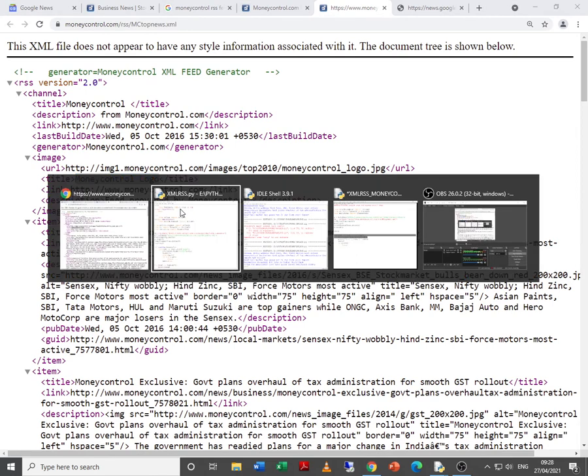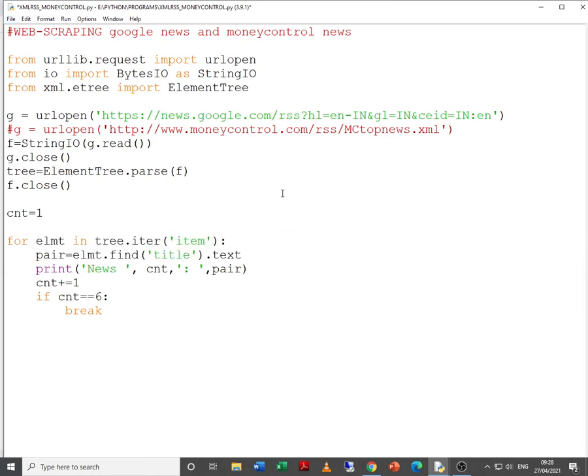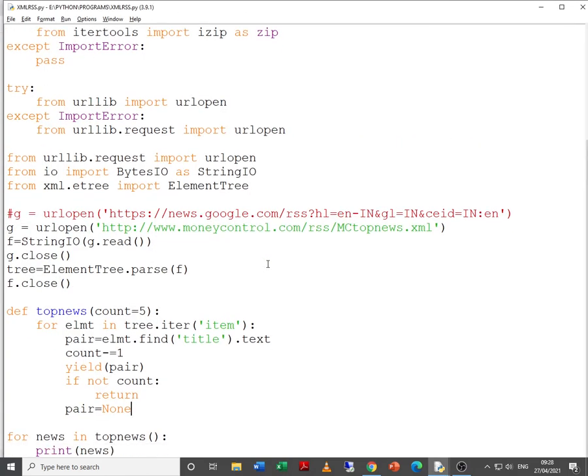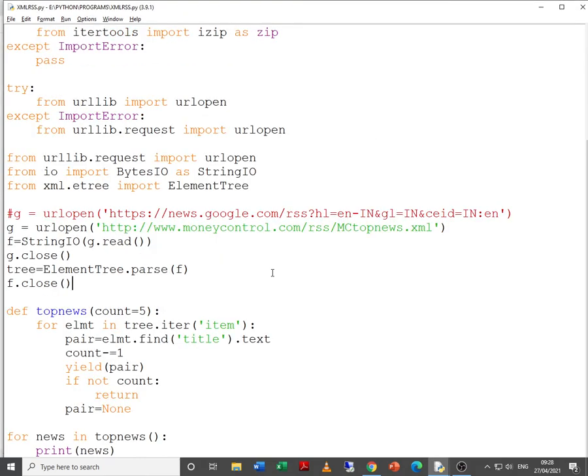and previously we had written skip for top news or top stories, but that is also not there. So accordingly we need to make some changes. Always remember that depending on the structure of the RSS feed you need to make some changes. Quite a significant amount of changes was required as far as the Money Control RSS feed is concerned, but ultimately we get the result that we want.